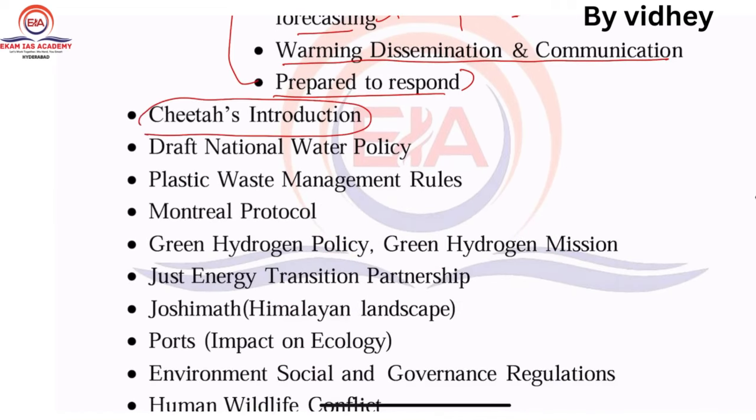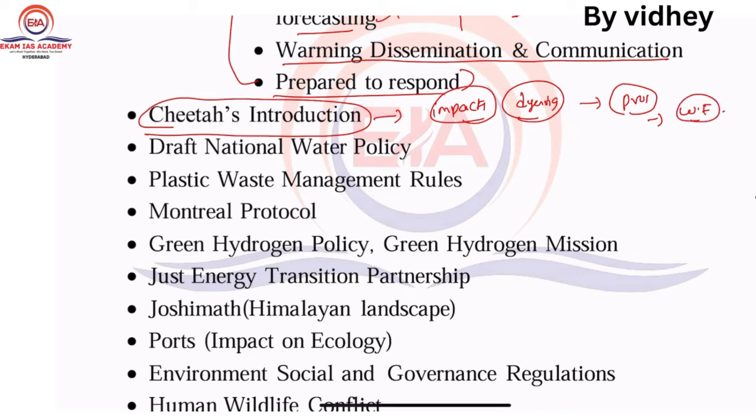Recently the new animal got introduced into the forest, right? At Kuno Palpur in Madhya Pradesh. So what are its impacts? There is a dying of this species. What are the possible impacts? What are the pros of it? What are the challenges they are facing? And next one is what way forward to deal with this introduction of a new species.